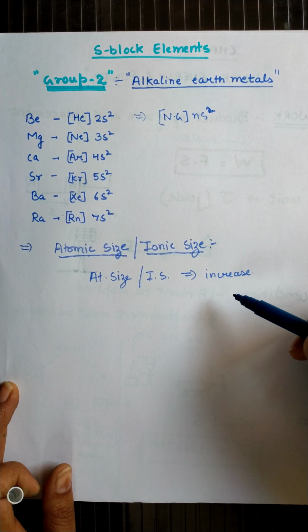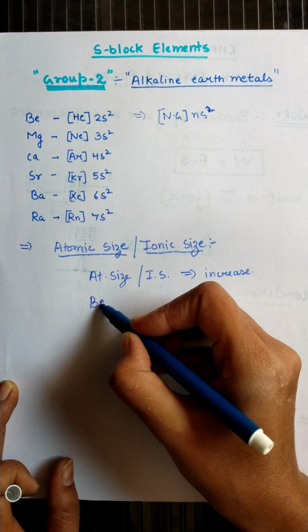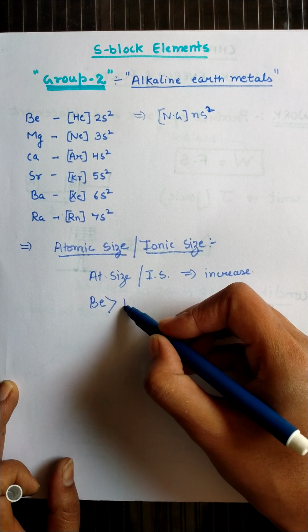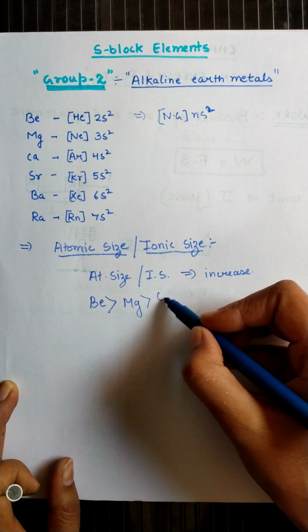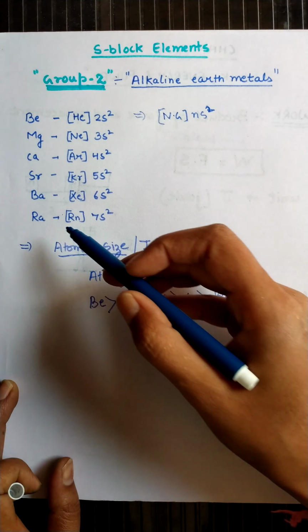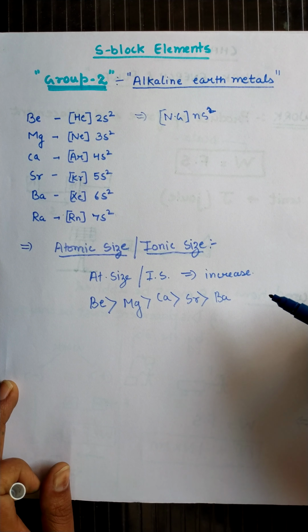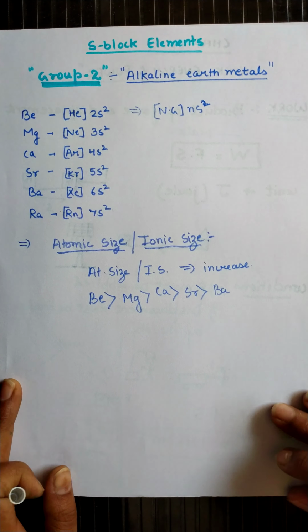So students, this is about the atomic size. Top to bottom, beryllium has the smaller size, then magnesium, then calcium, then strontium, then barium, and then radium is the radioactive element, but we are considering up to barium only. So this is about the atomic size.